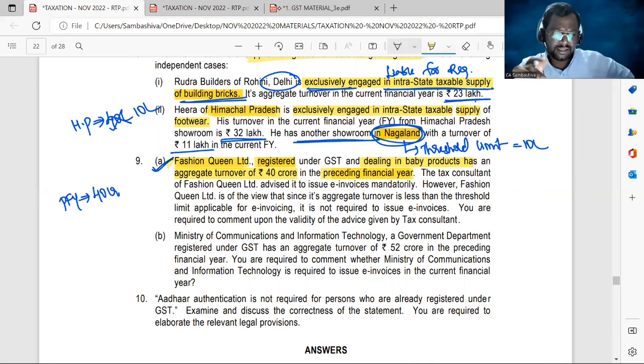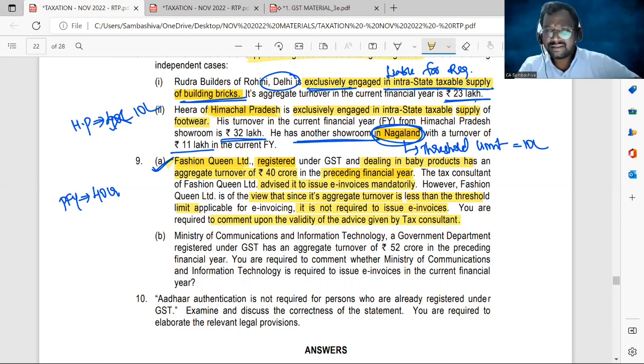The tax consultant of Fashion Queen Limited advises to issue e-invoices mandatorily. However, Fashion Queen Limited is of the view that since its aggregate turnover is less than the threshold limit applicable for e-invoicing, it is not required to issue e-invoices. You are required to comment upon the validity of the advice given by the tax consultant.